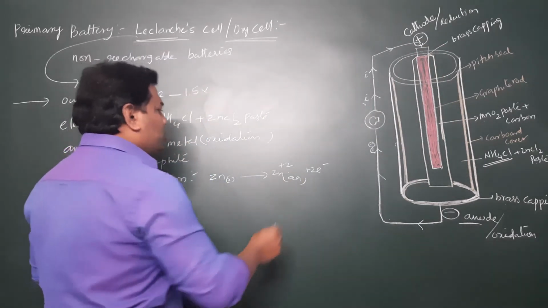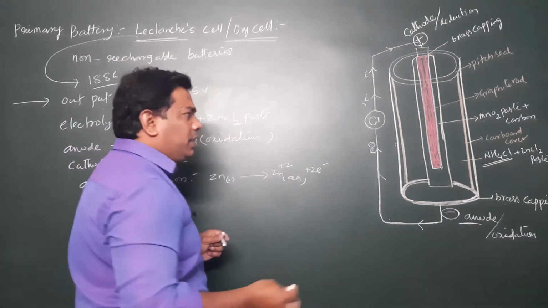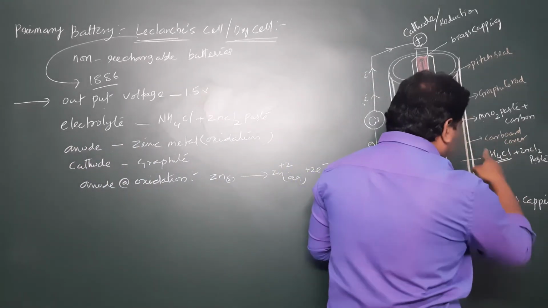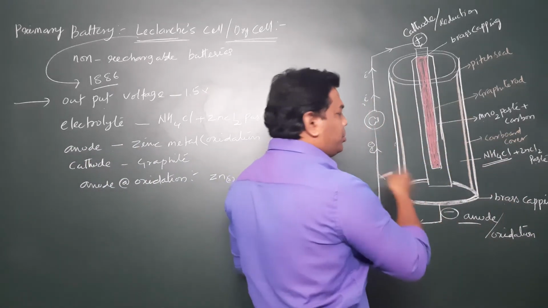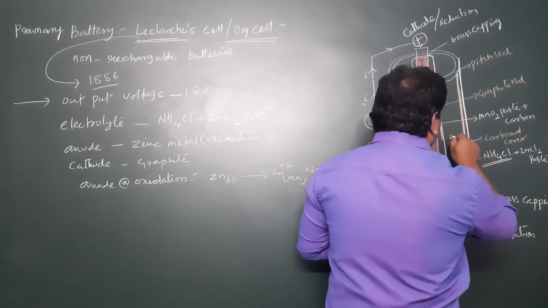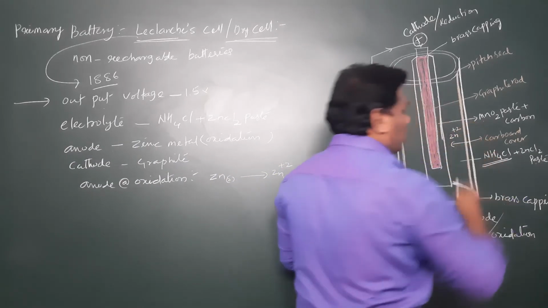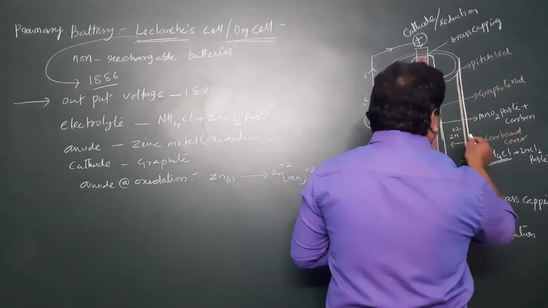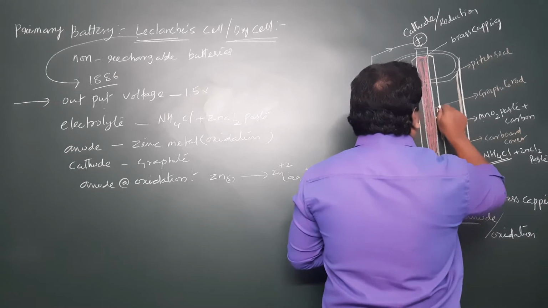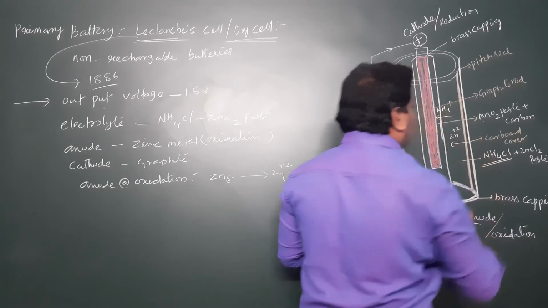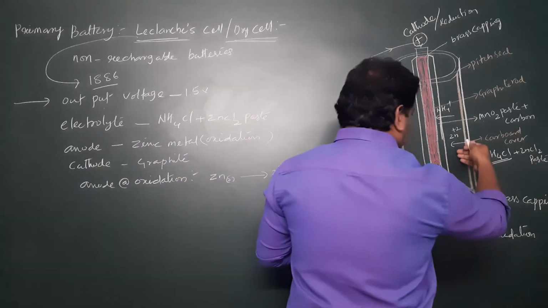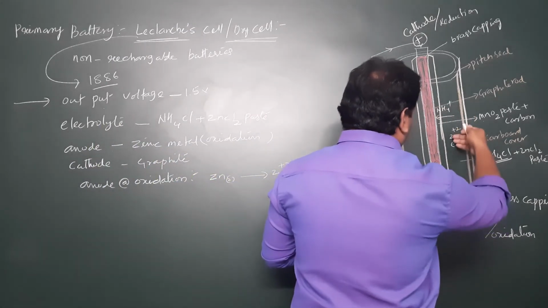The Zn2+ ions enter into the electrolytic solution while the electrons travel in the external circuit.